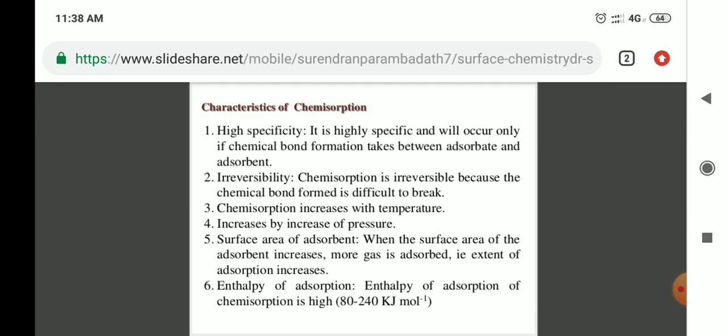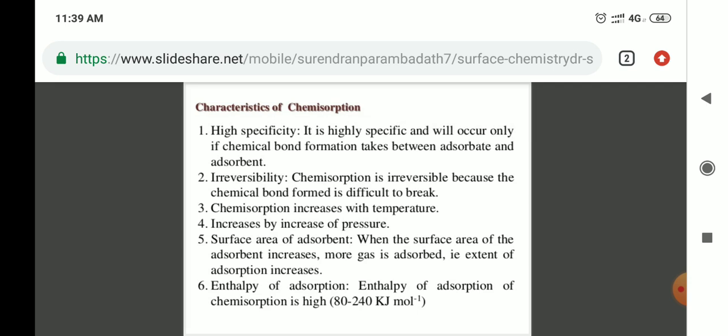And next, the characteristics of chemisorption, that is chemical adsorption. The first point is high specificity. High specificity means it is highly specific and will occur only if a chemical bond formation takes place between the adsorbate and adsorbent. Second is irreversibility. Chemisorption is irreversible because the chemical bond formed is difficult to break.